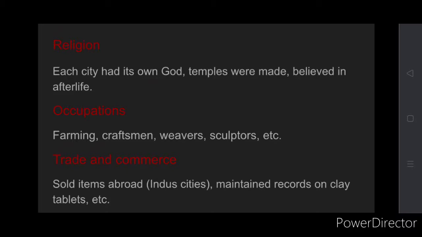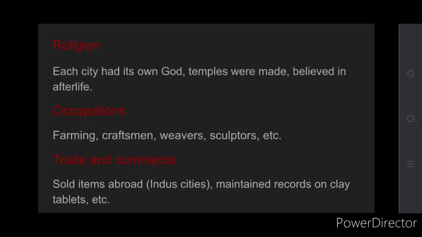Okay, now trade and commerce. Did they do business? The answer to that is yes. They imported goods from other cities, other civilizations, and they would make goods out of them, and then they would sell them in their household, meaning in their own city, as well as in other cities.